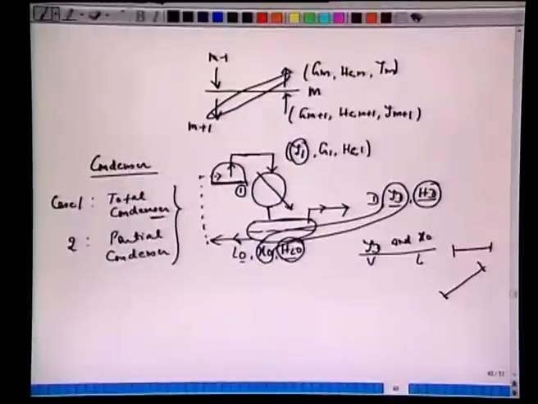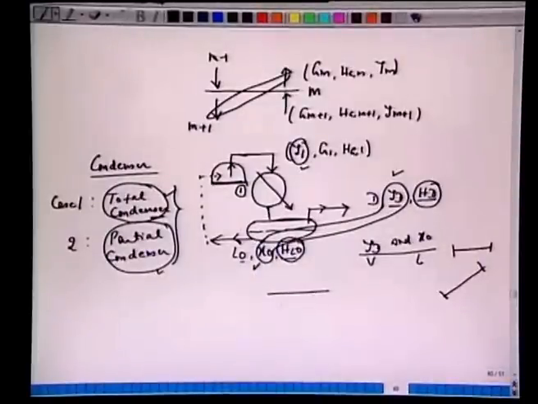One has to make a species balance to find how Y1 is related to Yd and X0. So it's very important that we understand what happens to the leaving streams, compositions and enthalpies in the case of total and partial condensers. Here we have two leaving streams in equilibrium, so this condenser can also be considered as a theoretical stage.